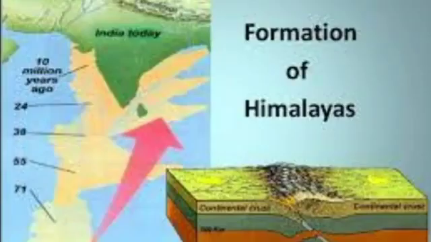Generally, the plates float on the mantle and they move slowly. So we cannot feel that movement. For example, one plate pushes another, neighboring plate, and where the two plates meet and push each other, one is pushed under the mantle, and the other plate is pushed up to form a chain of mountains. So the Himalayan mountains are formed like this. For example, we take a paper and push both sides, and the paper will be folded. In the same way, the Himalayas are formed by the folding process.